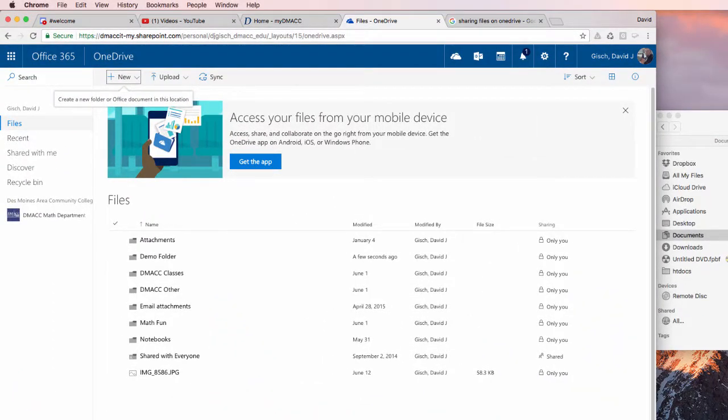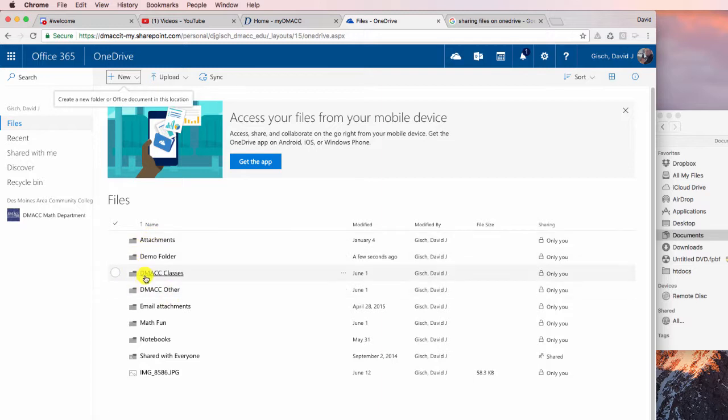Alright, let's look at how you can share files, folders, etc. And we've got to be really careful about this. So in this video, I'm going to try to take it a little bit slower just to make sure we get it. Okay, here we go.